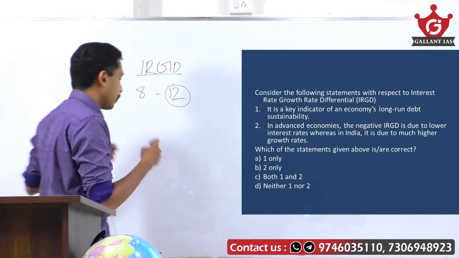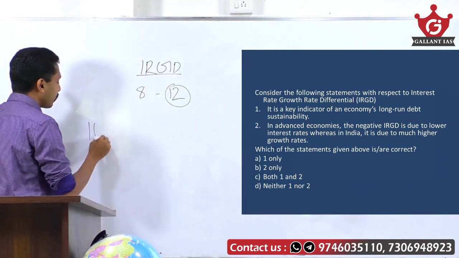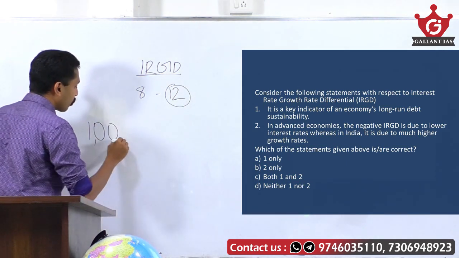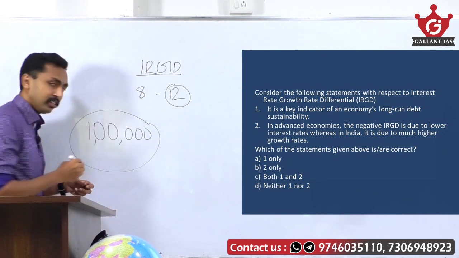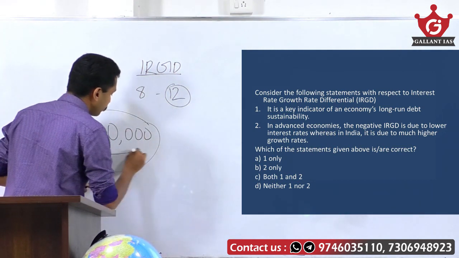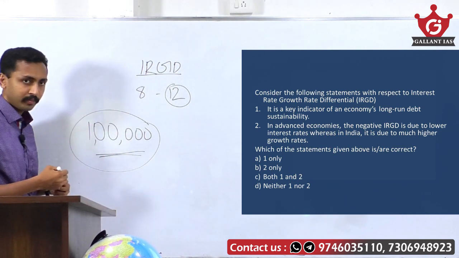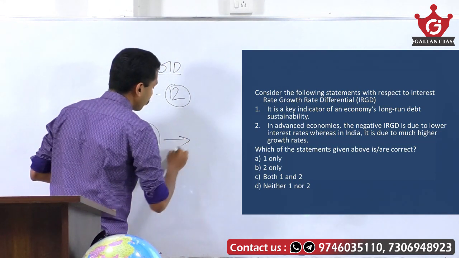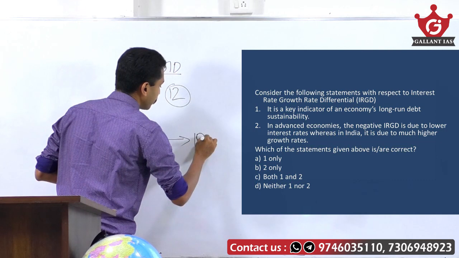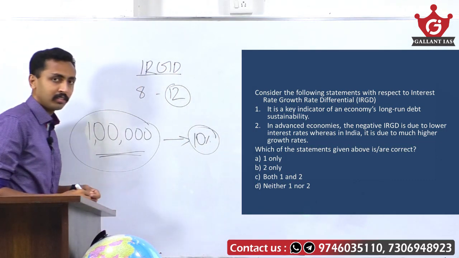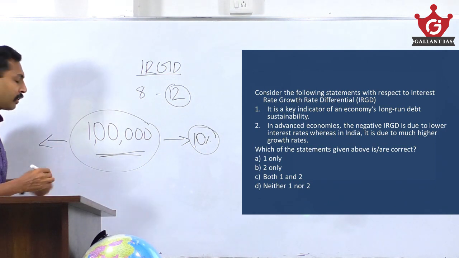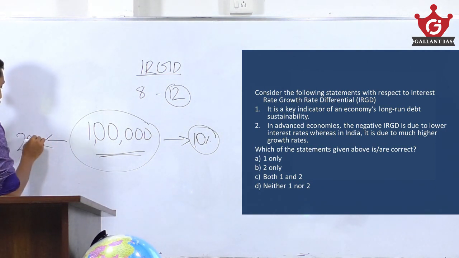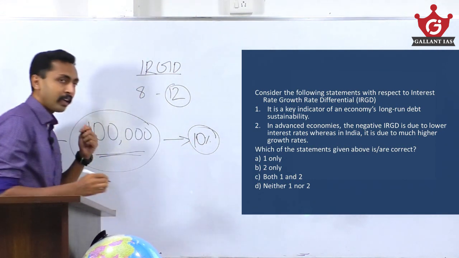How? For example, by taking a loan of 1 lakh rupees, we started a venture. The full amount of this venture is a loan, and the interest rate we have to pay is 10% for this loan, and the return from the venture we are getting every year is 20%. So this interest we have to pay every year.